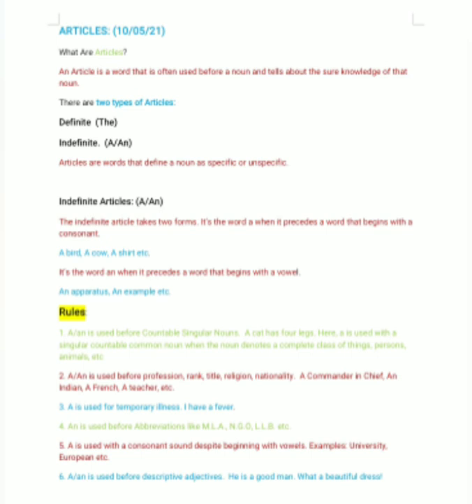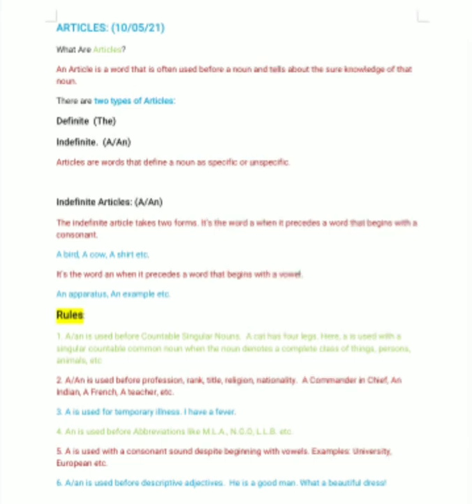Second usage of the indefinite article a or an is that it is used before profession, rank, title, religion, nationality, like a commander-in-chief, an Indian, a teacher, a French. Now here, students, don't get confused with the word French as a language.